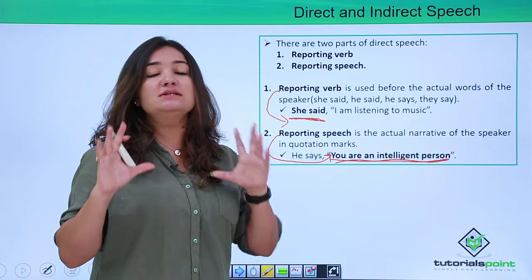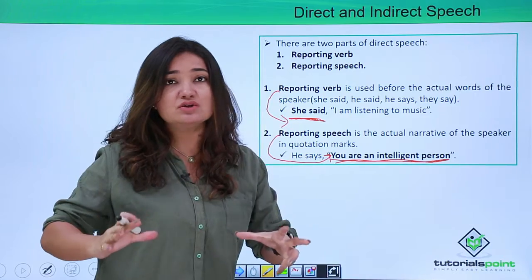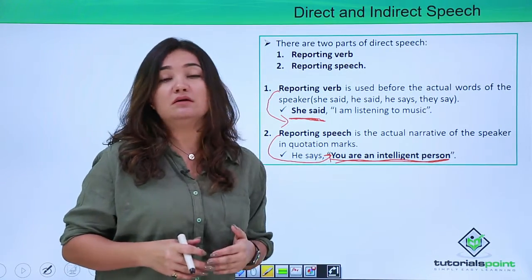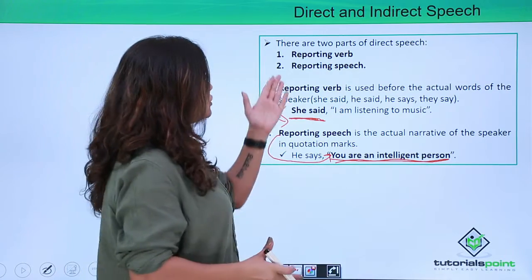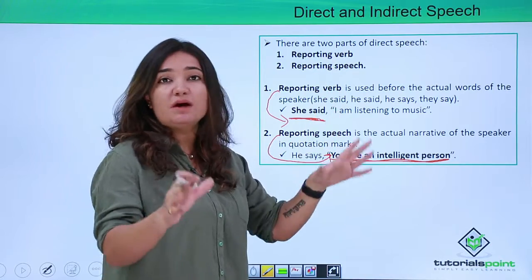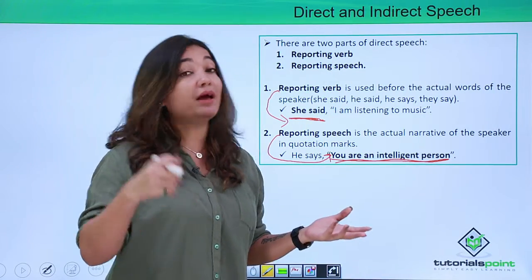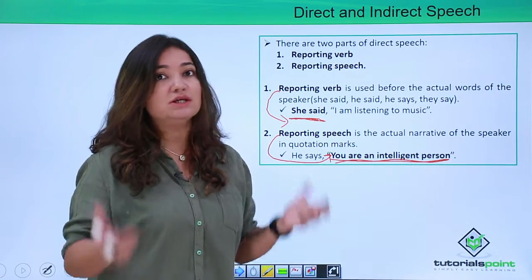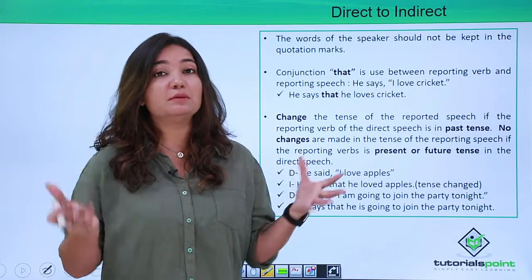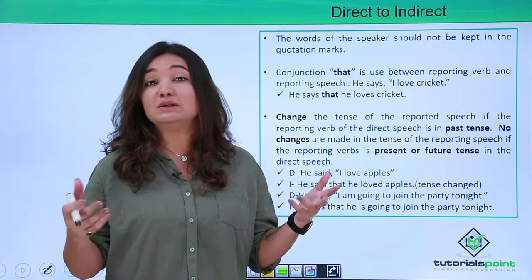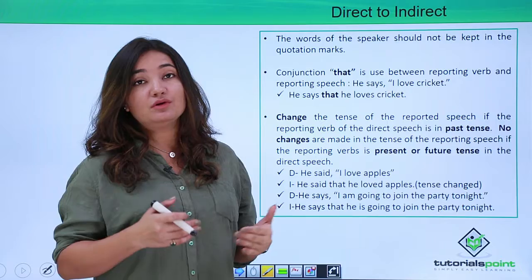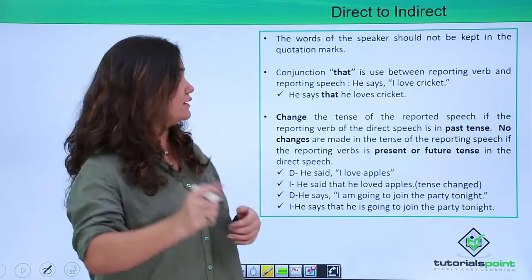So first, once you're clear about this basic structure, it is from here that we can go ahead and read in detail about it, right? For now it's clear, I'm sure, that direct speech has two parts. One is your reporting verb and second is your reporting speech. Okay, now we are clear about the structure of your direct speech, right, as to how it is portrayed. Now let's see how you are going to convert direct into indirect.